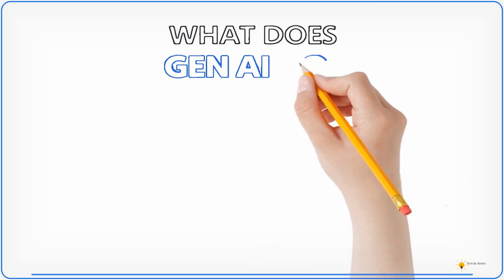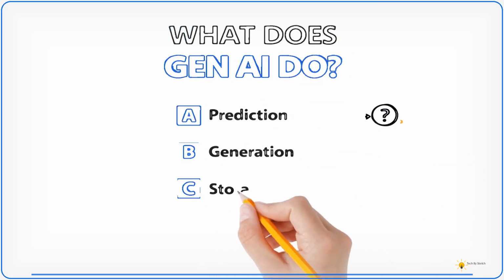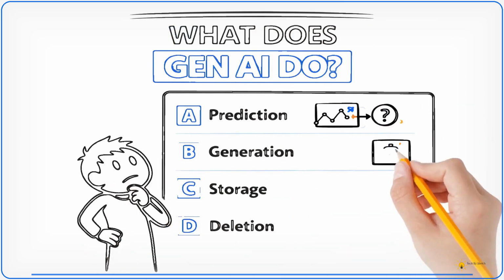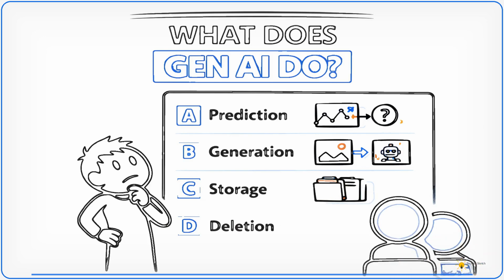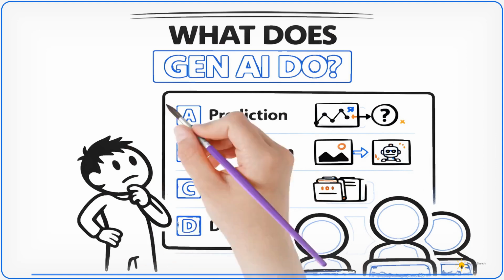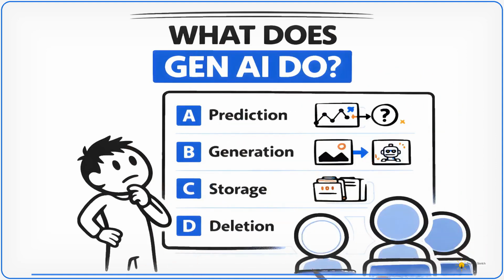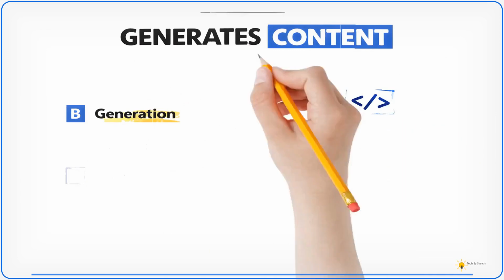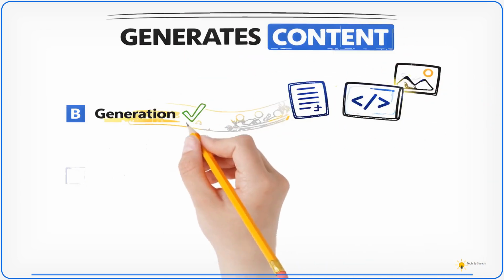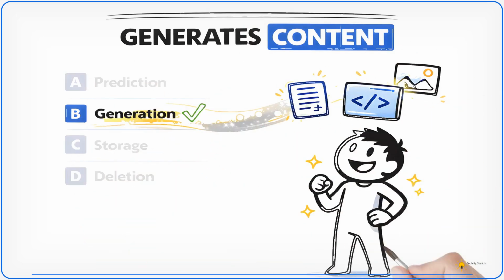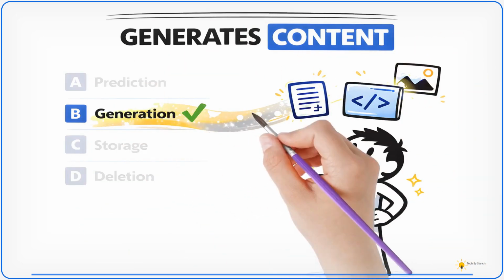First question, what does generative AI mainly do? Is it A, prediction, B, content generation, C, storage, or D, deletion? Pause the video if you need more time to think. The correct answer is option B. Generative AI generates new content using learned patterns. It is not limited to prediction or storage.